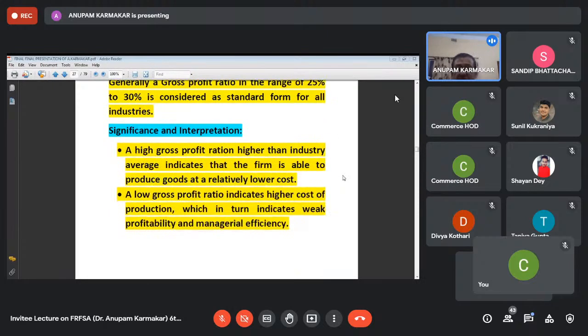Now, significance and interpretation. See that a high gross profit ratio, higher than the industry average, indicates that the firm is able to produce goods at a relatively lower cost. High gross profit ratio, higher than industry average, it means that it is manufacturing goods at a very low cost. And the low gross profit ratio indicates that it is manufacturing goods at a very high cost. And it also indicates what? It indicates weak profitability and managerial inefficiency.